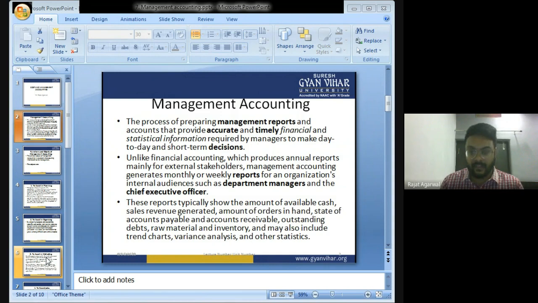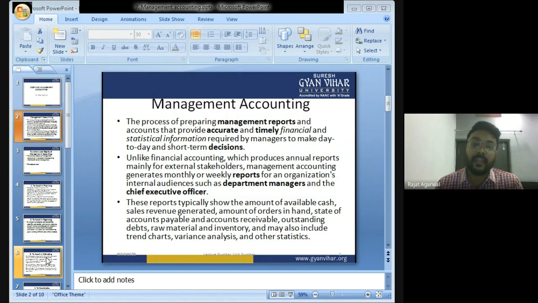But unlike financial accounting, management accounting is done exclusively for managers, that is, for departmental managers and the chief executive officer. Management accounting is not compulsory. It's up to you. If you want to do management accounting, you can prepare it. If you do not want to, it is not compulsory. But financial accounting is compulsory because it is done for external stakeholders as well as for the management.